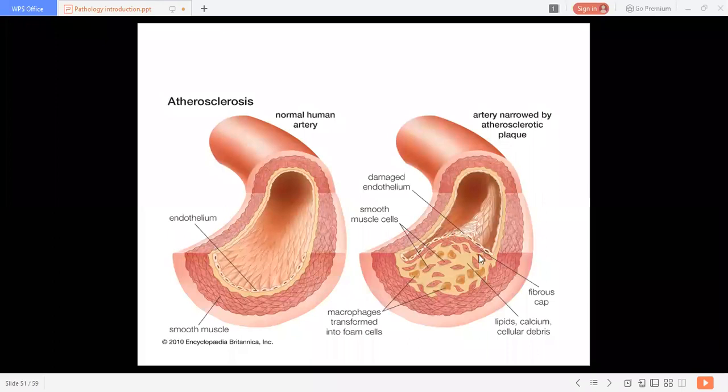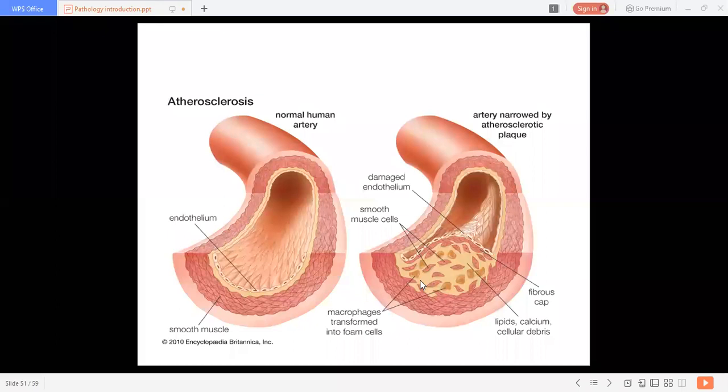Here you can see this much plaque formed inside the intima with a fibrous cap, then lipid, calcium, and cellular debris. You can see macrophages transformed into foam cells. How they transform into foam cells we are going to discuss in pathogenesis. Now these are the smooth muscle cells.